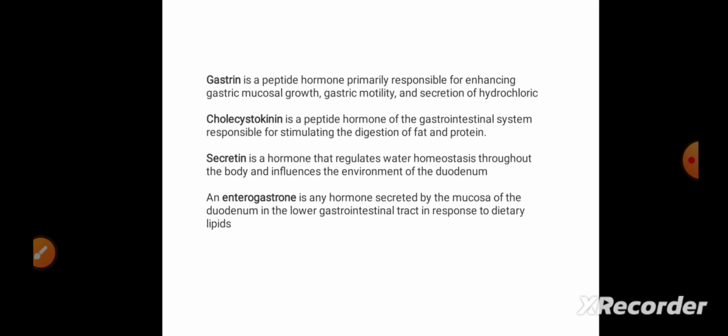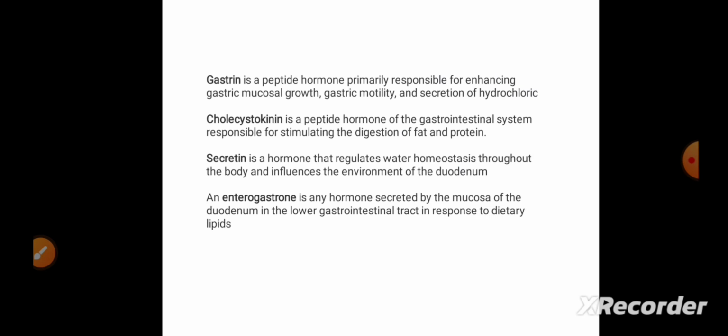Why? Because if we specifically talk about the functions of all these hormones, gastrin is a peptide hormone primarily responsible for enhancing gastric mucosal growth and gastric motility, apart from the secretion of hydrochloric acid. And secretin is a hormone that regulates water homeostasis. And enterogastrone is a hormone secreted by the mucosa of the duodenum in the lower gastrointestinal tract. But here we are talking about the gallbladder. Okay, so cholecystokinin will be the answer. It is a peptide hormone of the gastrointestinal system responsible for stimulating the digestion of fat and protein.